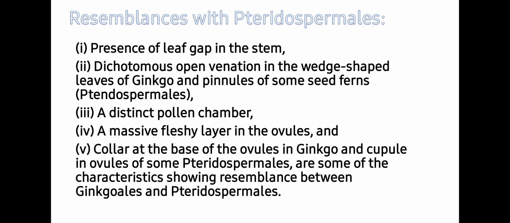Resemblance with the Pteridospermales. Presence of leaf gap in the stem. Dichotomous open venation in the wedge-shaped leaf of ginkgo and pinnules of some seed ferns, that is Pteridospermales. A distinct pollen chamber, a massive fleshy layer in ovules, and a collar at the base of the ovule in ginkgo and cupule in ovules of some Pteridospermales are some of the characteristics showing resemblance between Ginkgoales and Pteridospermales.